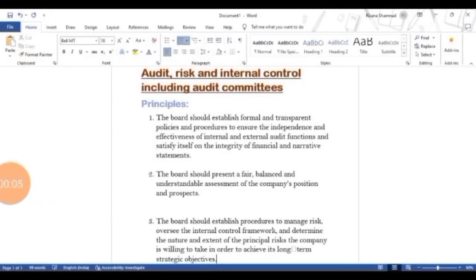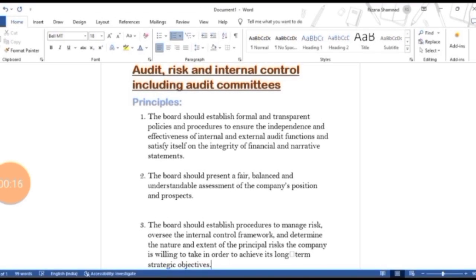Today we're gonna learn about the main principles of audit risk and internal control including audit committee. There are three principles. The first one, the board should establish formal and transparent policies, procedures to ensure the independence and effectiveness of internal and external audit functions and satisfy itself on the integrity of financial and narrative statements.